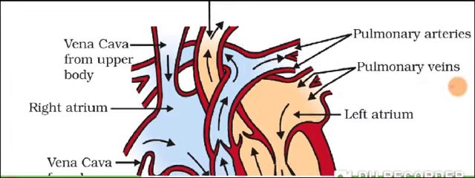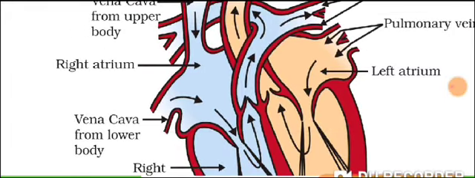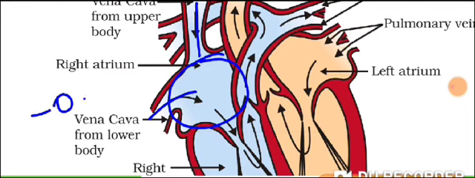So from these two regions, the blood is brought and it is emptied into the right auricle. Clear? Right atrium. What type of blood is coming over here? Deoxygenated, means minus oxygen. At the same time, when the filling up of the right auricle is going on, the left atrium or the left auricle is also being filled up. But who is filling that particular region?